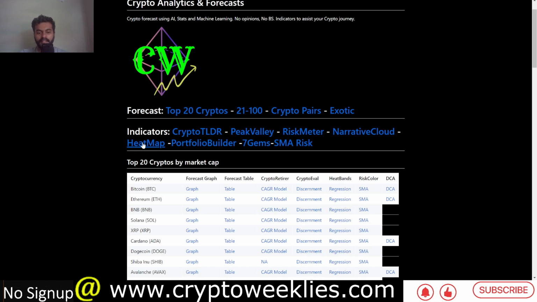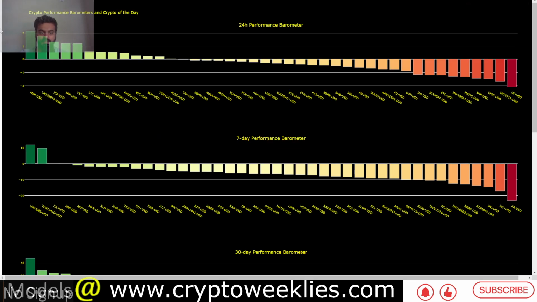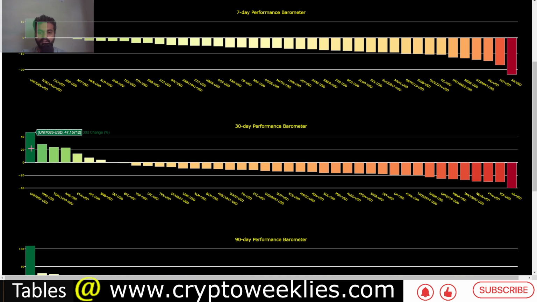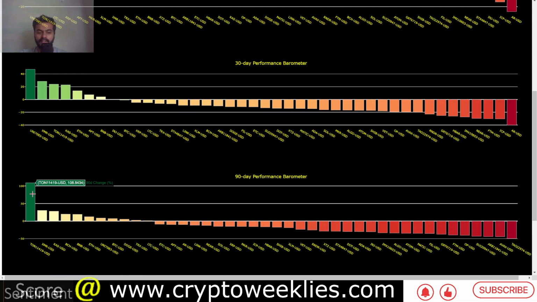Looking at the heat map over the key performance periods, 24 hours and 7 days, Maker has made gains over the last 24 hours. Over the last 7 days, Uniswap and Toncoin are the large gainers. Over the last 30 days, again Uniswap and XMR, and over the last 90 days, it's still Toncoin holding the lead.